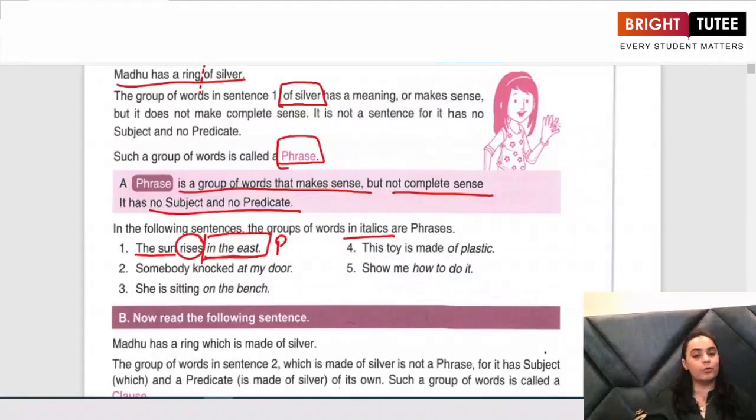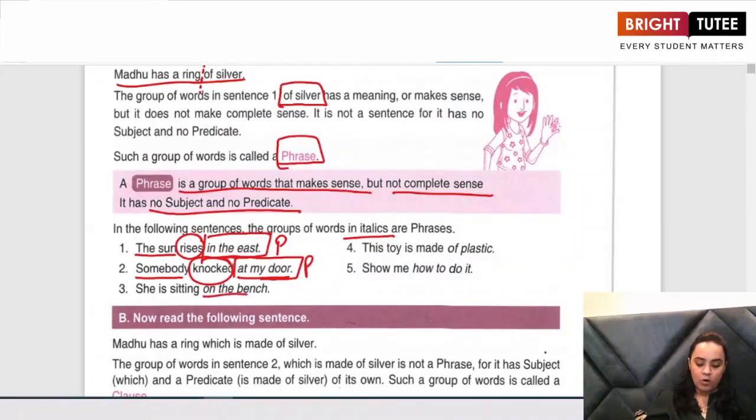Look at the second sentence. Somebody knocked at my door. This again is a complete sentence. It has a subject, it has a verb, and it has a predicate. But if I look at the words in italics, what are my words in italics? At my door. If I just look at my door, though it is making sense, it is not a complete sentence. Why is it not a complete sentence? Because it has no subject or predicate in it. So what do we call such groups of words? We call them phrases.